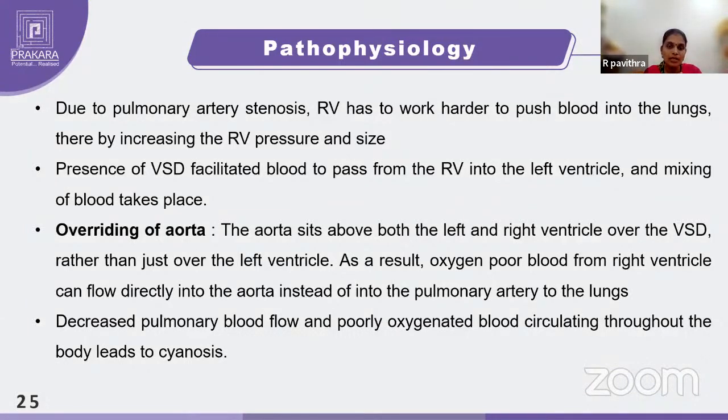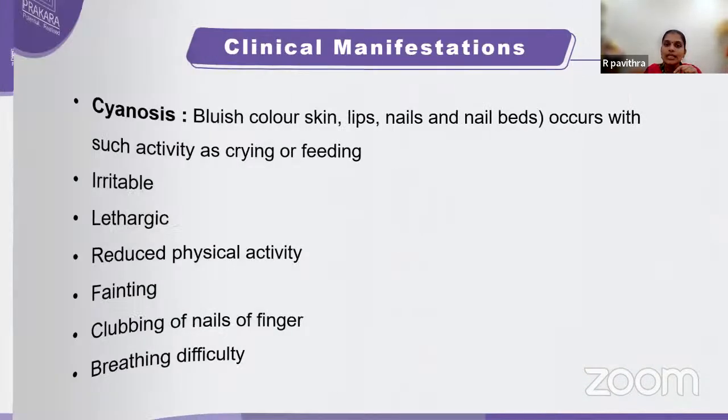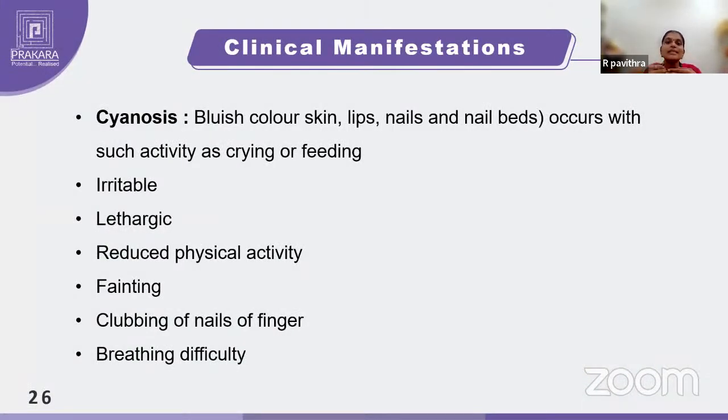So decreased pulmonary blood flow will be seen. Poorly oxygenated blood will be circulated to the body. When the pulmonary blood flow is decreasing, you will not get oxygenated blood properly. Again, if you are receiving oxygenated blood also, there is a septal defect. So again, mixed blood will be supplied to the baby. So the baby will not get oxygenated blood at all. So because of all these defects, what happens eventually? The baby will manifest with cyanosis. Cyanosis is the classical manifestation of this TOF.